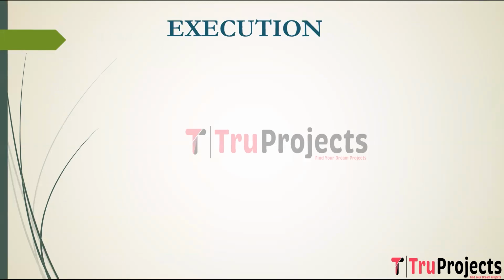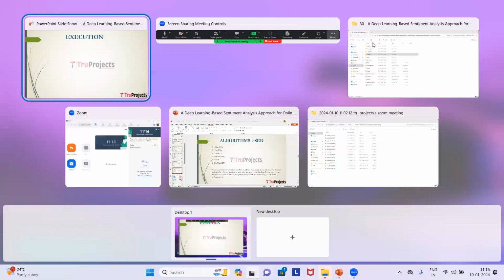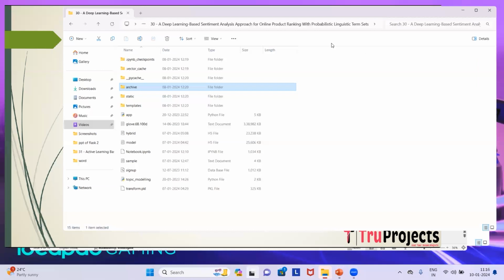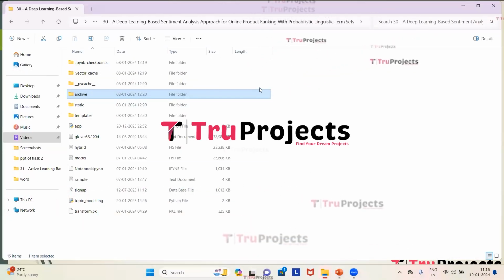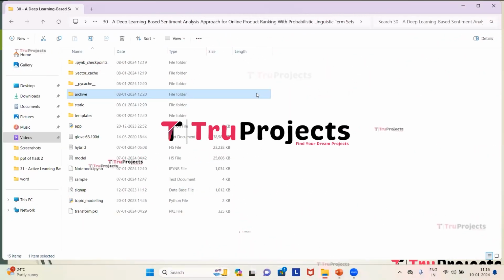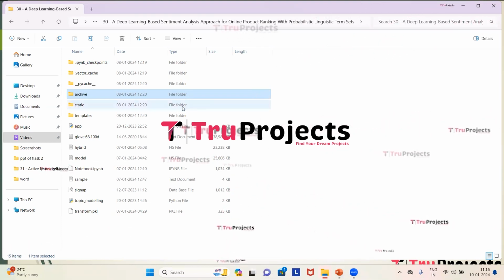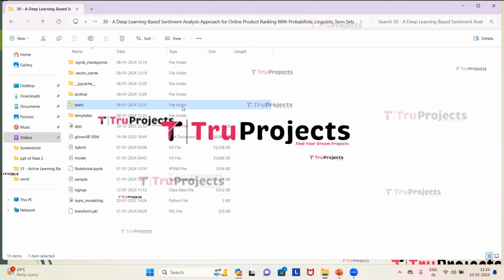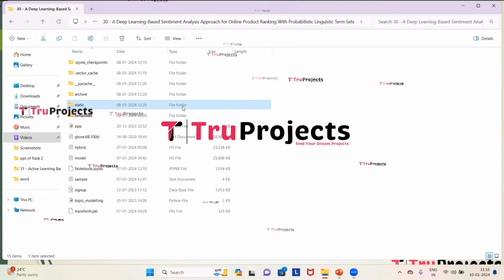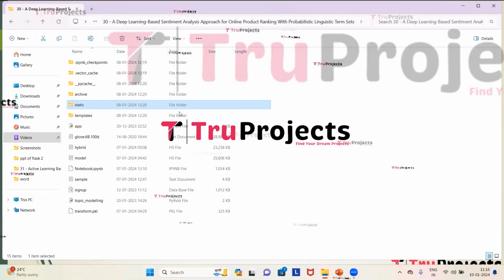To execute the project, first we need to open the code folder which contains the source code files. This is the code folder of the project. In this folder, we have the datasets which will be used for training the models. This is the static folder. This folder consists of files related to CSS, JavaScript, and Bootstrap.